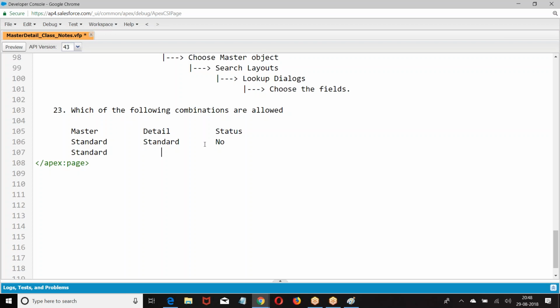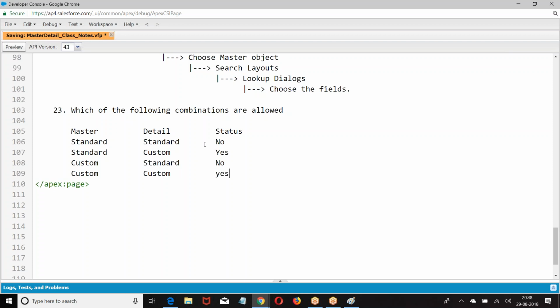Standard object is a parent, custom object is a child. Yes. A standard object can never be a child in master detail. This is a certification question.